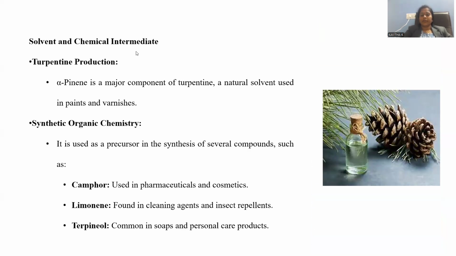Solvent and chemical intermediate. As we are already aware, this is a bicyclic compound with carbon and hydrogen only. It is non-polar in nature, so it is an effective organic solvent.